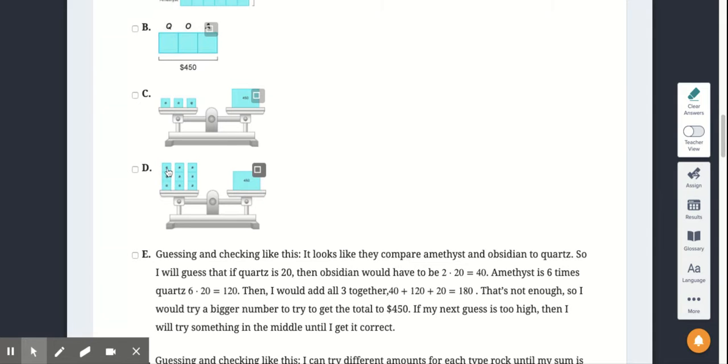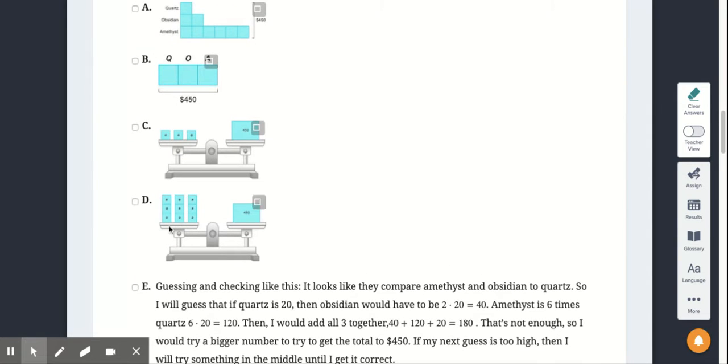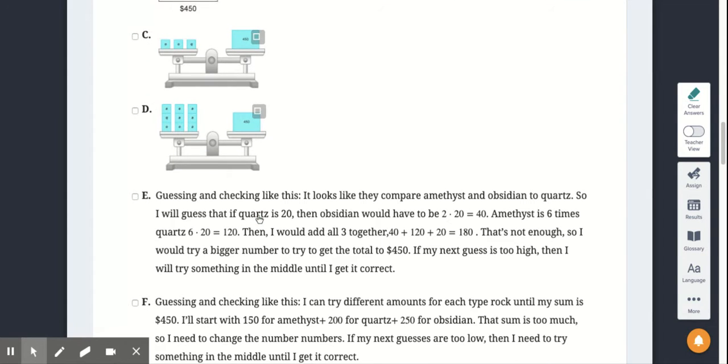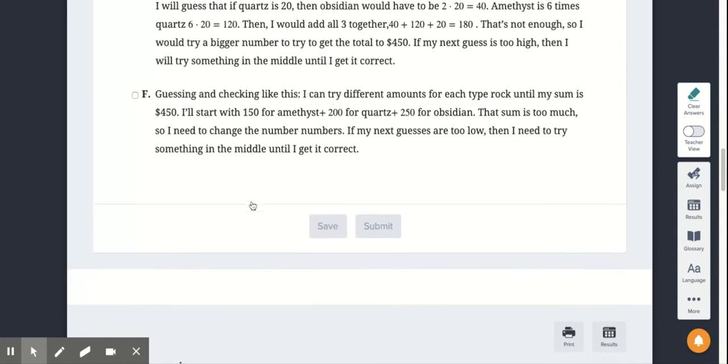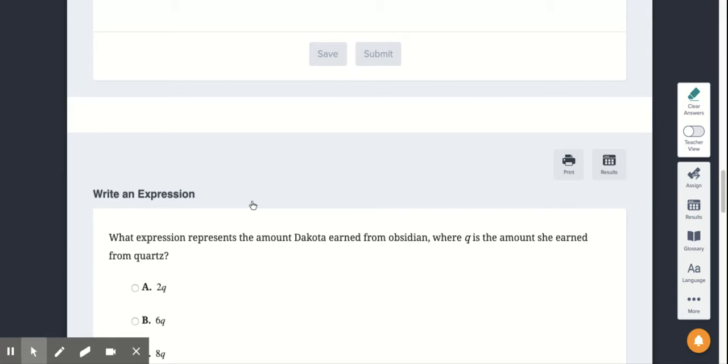This one shows you different ones here, where it shows you different amounts of amethyst, different amounts of obsidian, and different amounts of amethyst gives you $450. And then E, guessing and checking like this, it looks like they compare amethyst and obsidian to quartz. Or F, guessing and checking like this, I can try different amounts for each type of rock until my sum is $450. So you have to decide which one works for you and then hit submit.